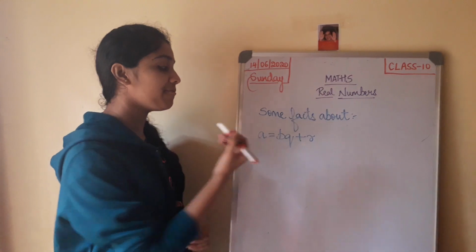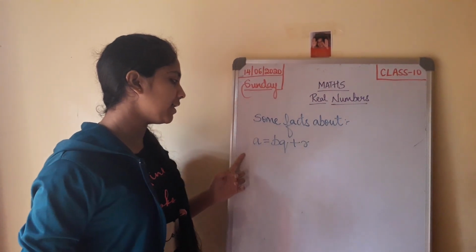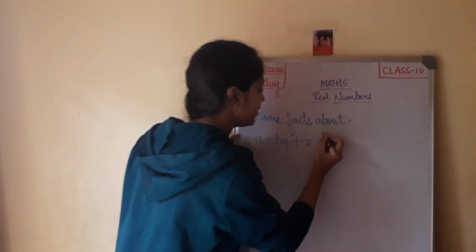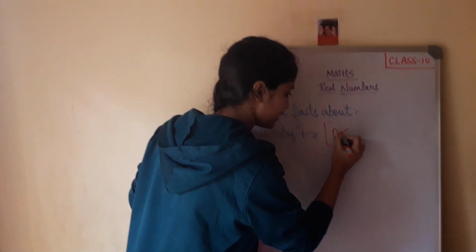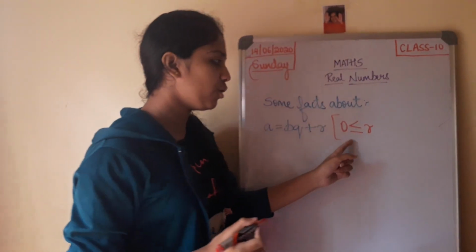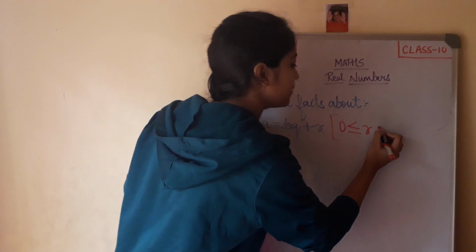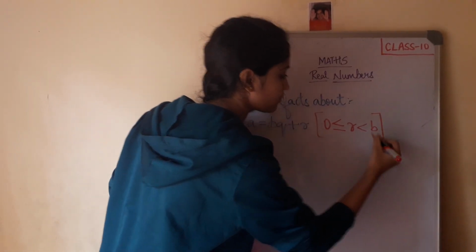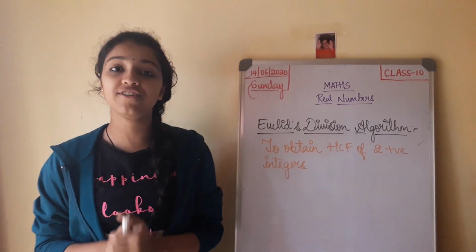Now, let us know some facts about Euclid's division lemma. The general form is a = bq + r. You will always have to remember that 0 is less than or equal to the remainder, and the remainder is always less than the divisor. I hope you all understood what is Euclid's division lemma.